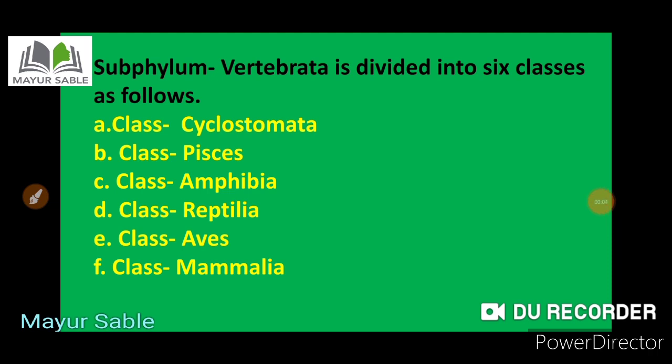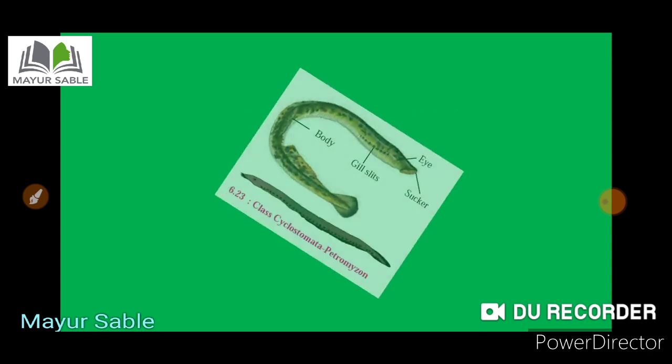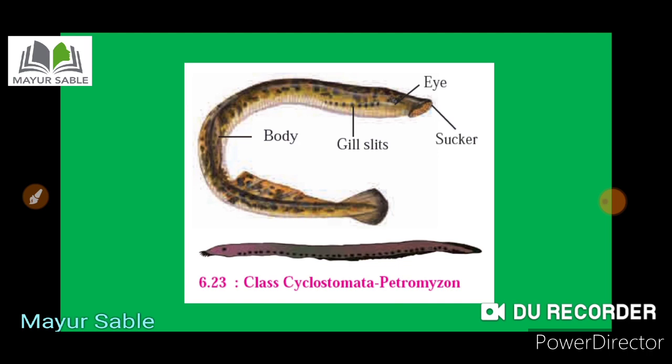Let us study all those classes one by one. We are going to see some important characteristics of those classes. The first class is Cyclostomata. Remember, the animals in the Cyclostomata possess a jawless mouth which is provided with a sucker. Here a petromyzon is shown, and you can see that the mouth is in the form of a sucker.